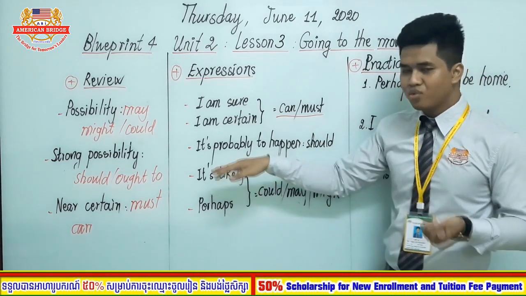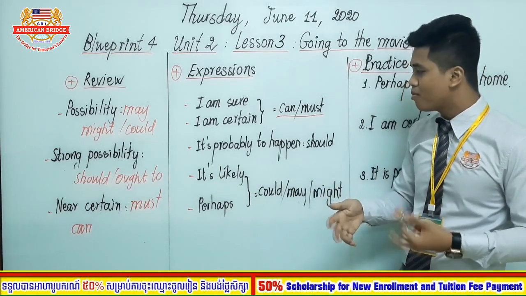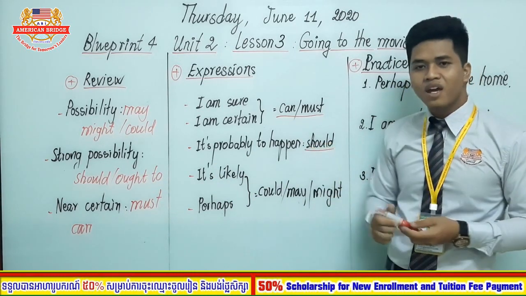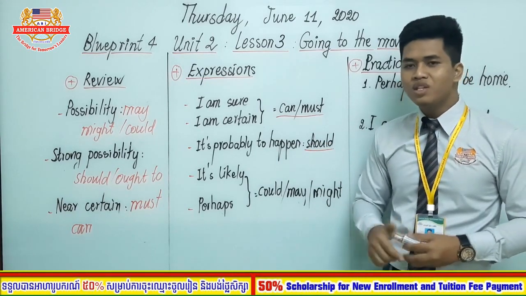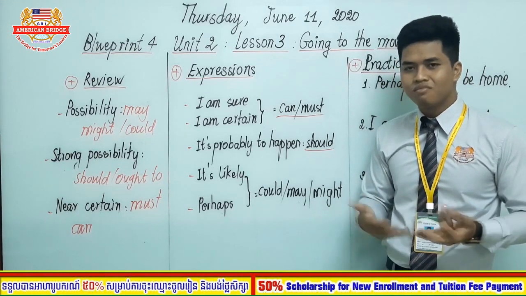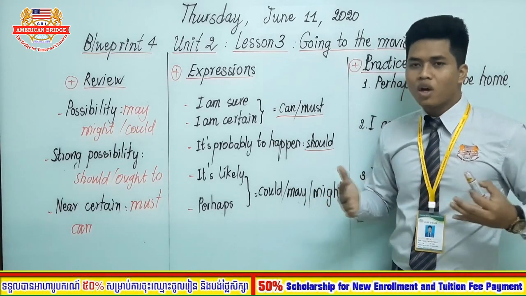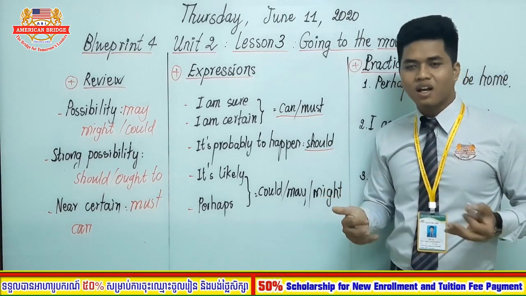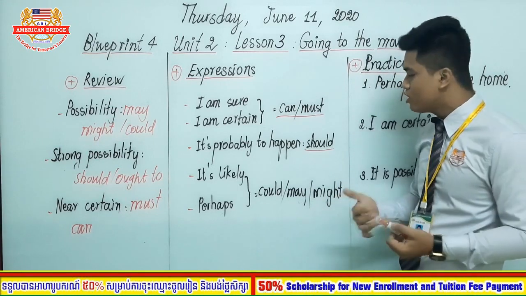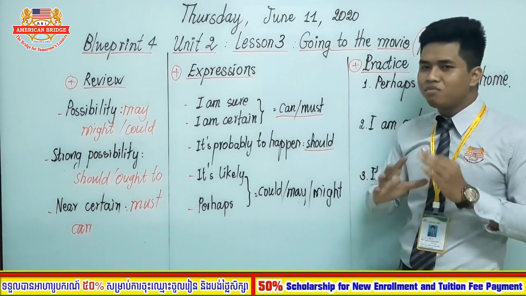So you are quite sure, nearly 75%, that something may or probably happens. So you use the word should. So let's say at 8 o'clock in the morning, students should be studying online. So this is very obvious, right? Because everyone nowadays is studying online. But I am not 100% sure, because some students start their class in the afternoon and some of the students start their class in the morning. So I use the word should. So students should be studying online at 8 o'clock, which is not very sure.